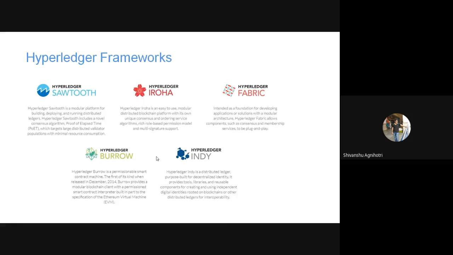And again there is a concept of pluggable consensus. Pluggable consensus means at the time of use you can use any consensus mechanism according to your need. This is also a good functionality provided by Hyperledger Fabric. In a brief statement, I can say Hyperledger Fabric is a foundation for developing blockchain-based applications. It basically provides a base for the development of blockchain-based applications. There are some other frameworks, but they can be used for different kinds of functionality. But today we will be focusing on Hyperledger Fabric.